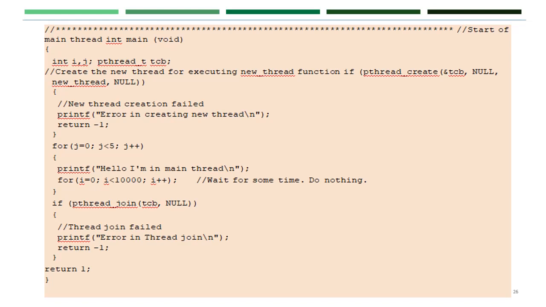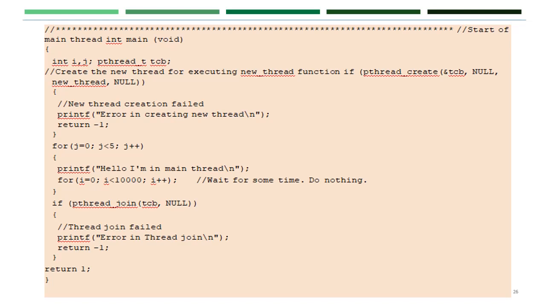If the thread has been created, then we go for the for loop, j is equal to 0, j less than 5, j++, then we print hello I am in main thread. That hello I am in main thread has to be printed, and it should remain on the screen for some time period, therefore we are using a delay for loop there. Again I'm using an if statement with pthread_join, that is we are joining if any other threads are there, and we are passing NULL in tcb.